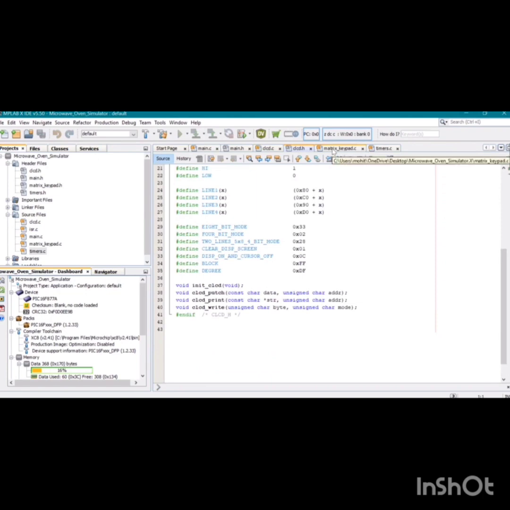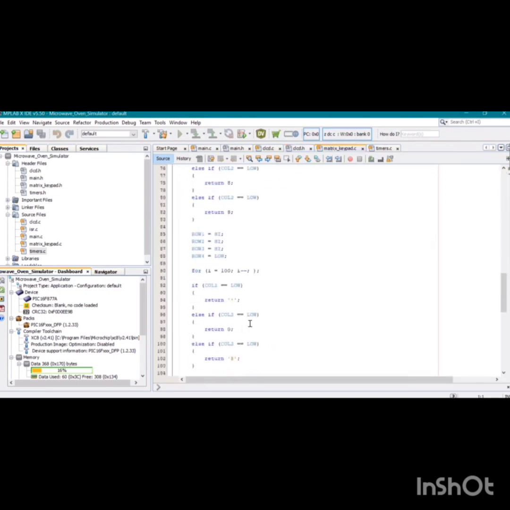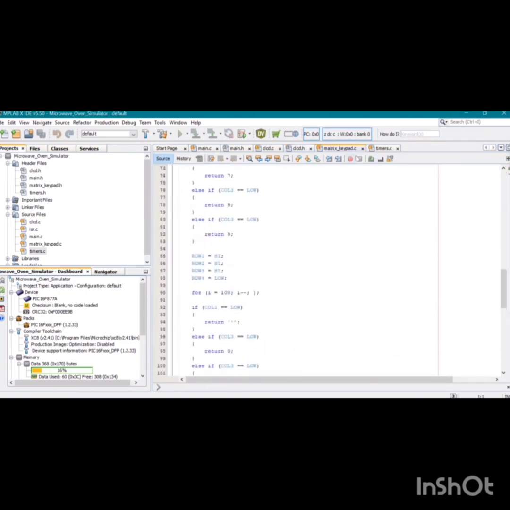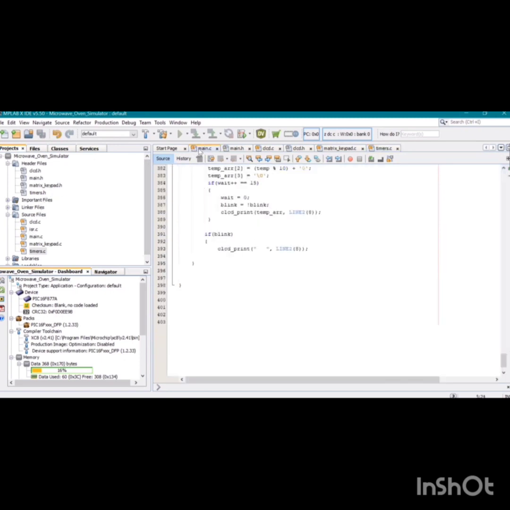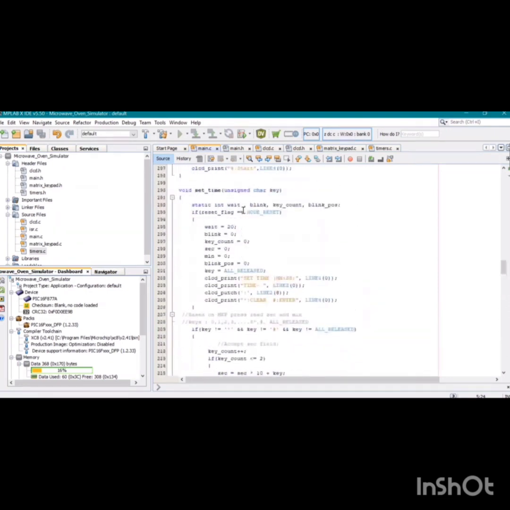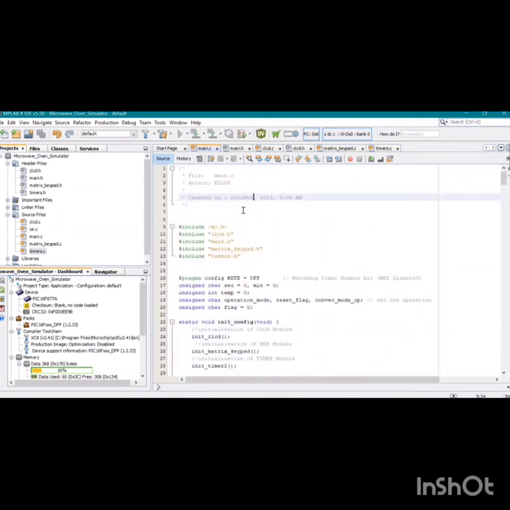Next we will see the clcd.h file and matrix keypad. Next timer.c. And this was all about the code which we have done. Now I will show the simulation of the microwave oven code in the PICSIM Lab simulator.